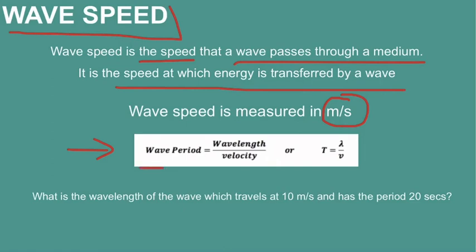And that is that the wave's period is equal to the wavelength over the velocity. Velocity is just a way of saying wave speed, or T is lambda over V. So we can write T, lambda, V, and we have our equation triangle.